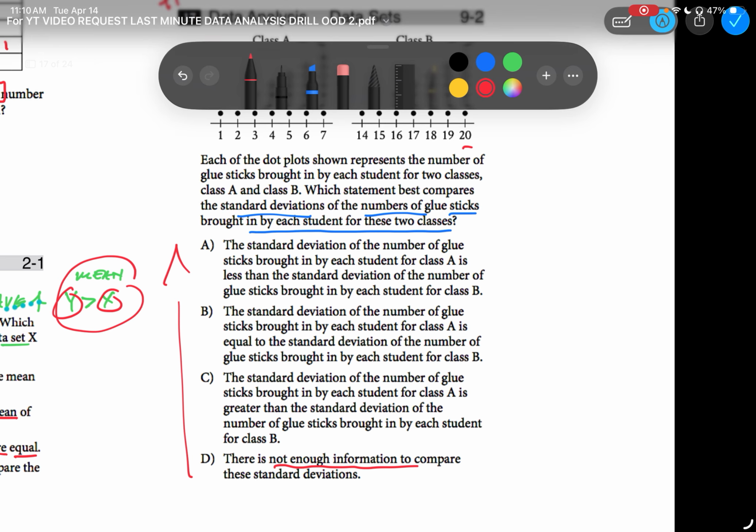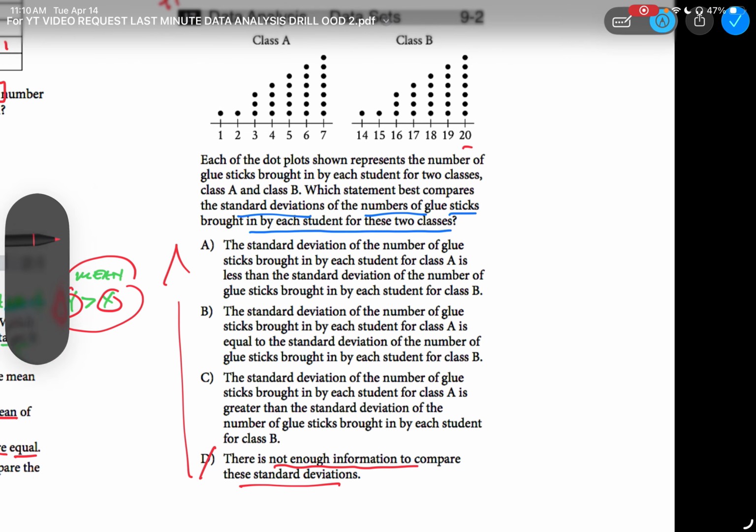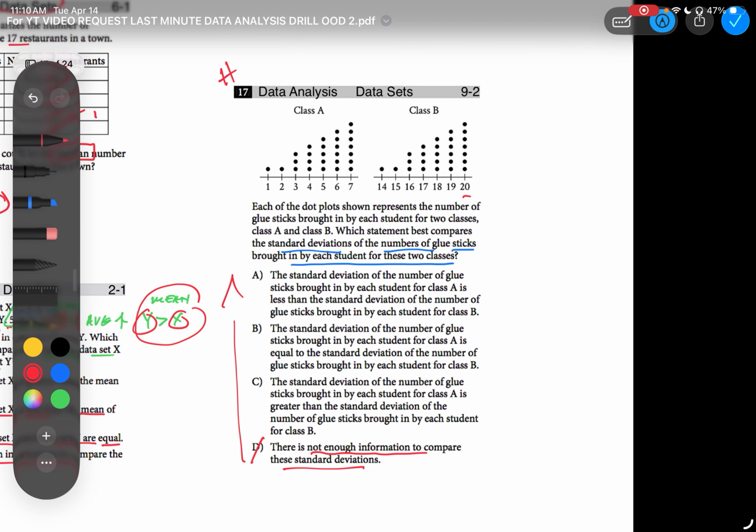There is not enough information to compare these standard deviations. That is false. We have enough information to compare the standard deviations. There is enough information. Always remember that. With a hard question, this answer choice is always going to be wrong. If you have a hard question that says, oh, no answer can be determined, kill it. It's always going to be wrong.